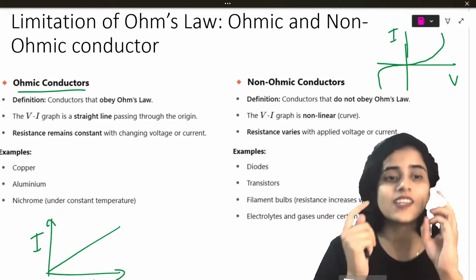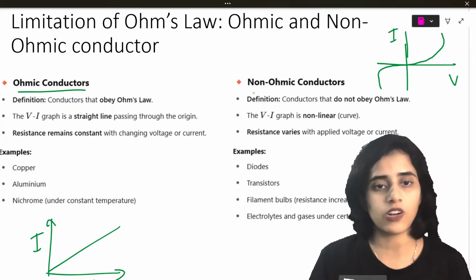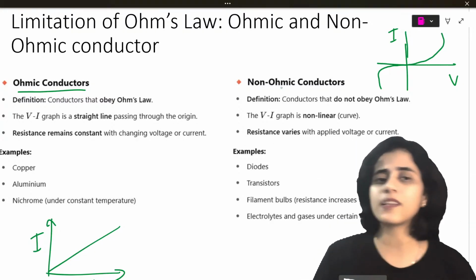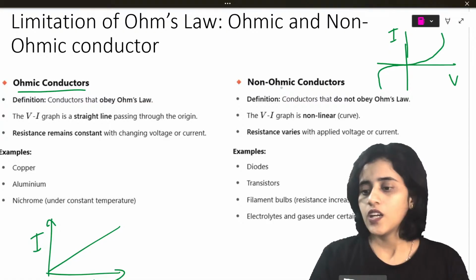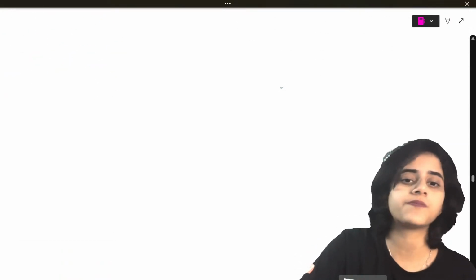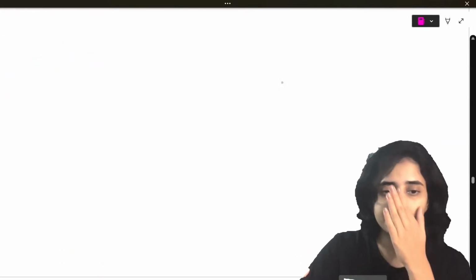Resistance should be a constant, and examples are copper, aluminum, and all. Non-ohmic conductor is not that important now. Okay? Yes. Is that clear?